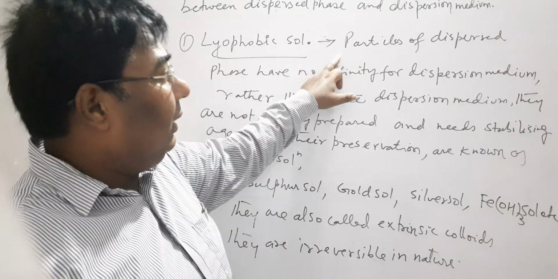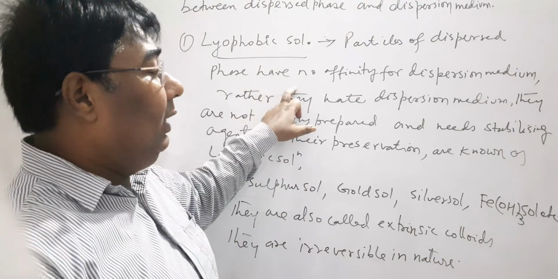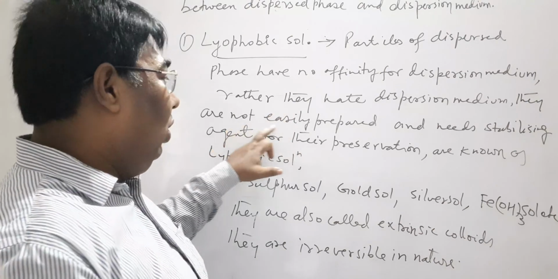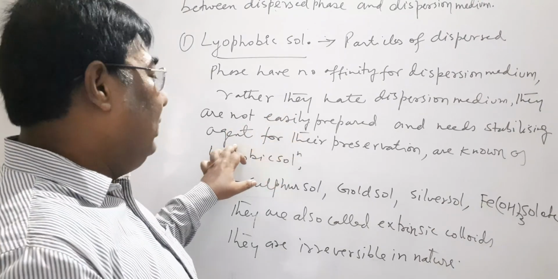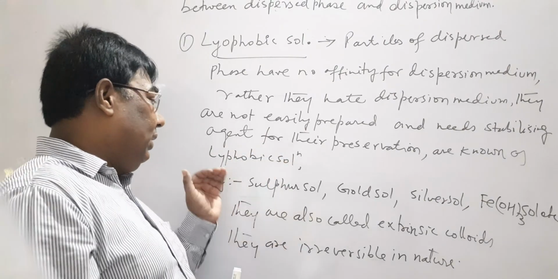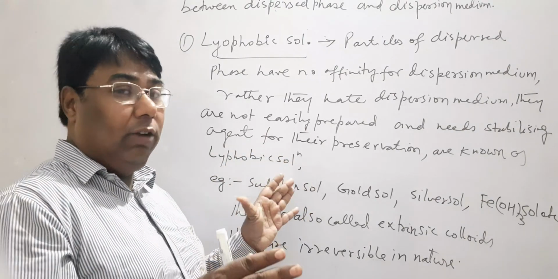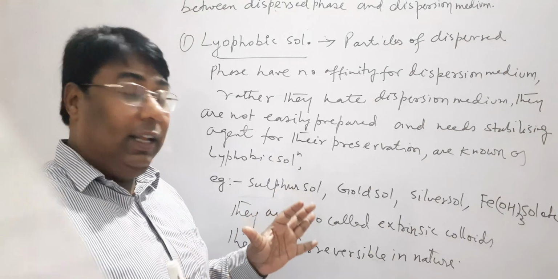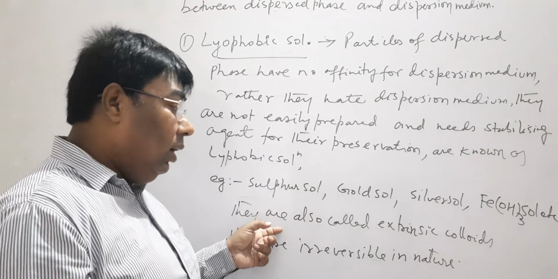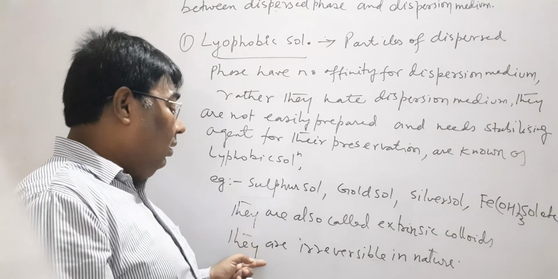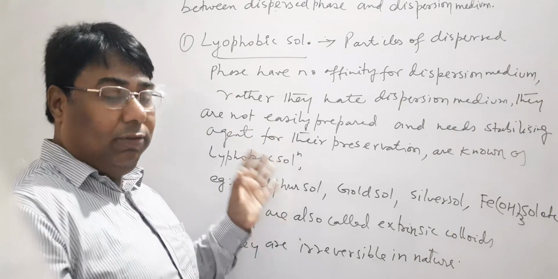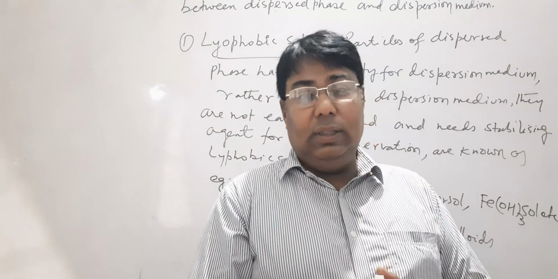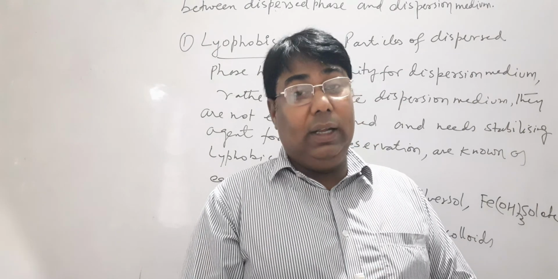Lyophobic sol: particles of colloidal phase have no affinity for dispersion medium. Rather, they hate dispersion medium. They are not easily prepared and they need stabilizing agent for their preservation, and are known as lyophobic sol. Lyo means liquid, phobic means hating. Example, sulfur sol, gold sol, silver sol, ferric hydroxide sol, etc. They are also called extrinsic colloids. They are irreversible in nature. So these are the first type, and now we try to discuss the second type, which is lyophilic colloids.